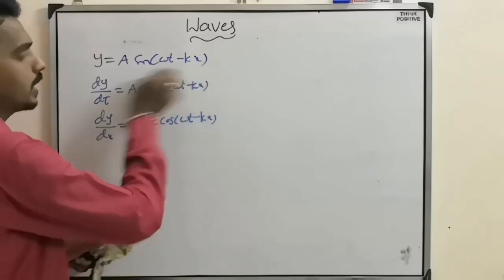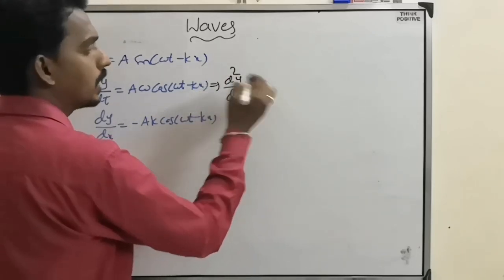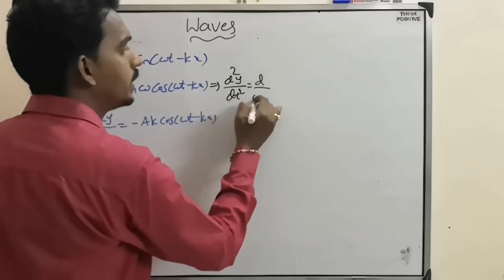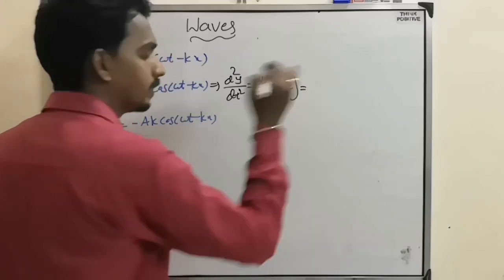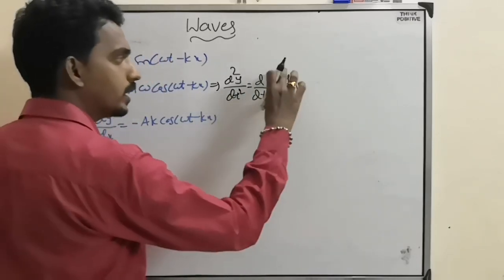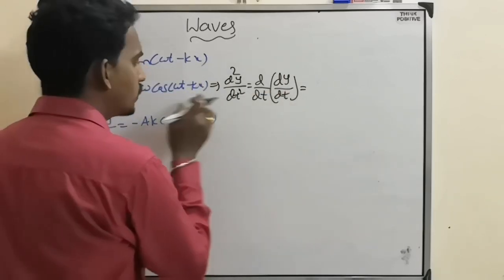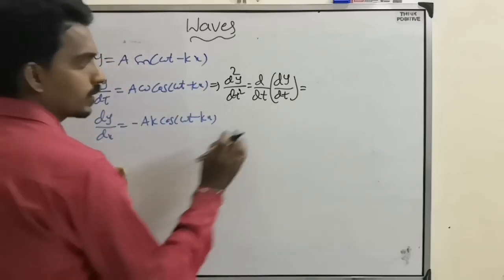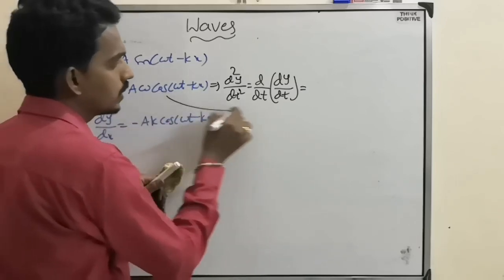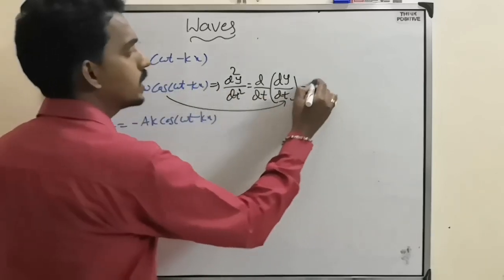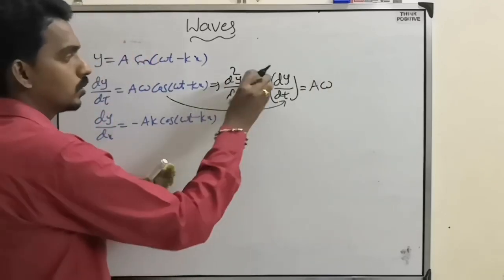Now you differentiate this again. That means d square y by dt square, double differentiation, nothing but d by dt of dy by dt. So you have to differentiate this one. A omega is constant, so it comes outside.